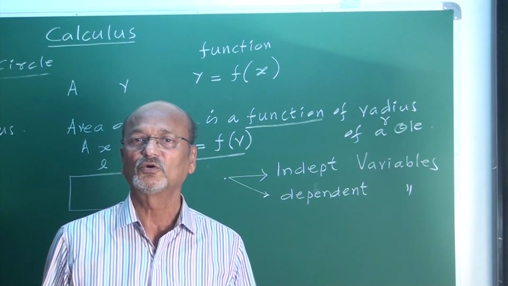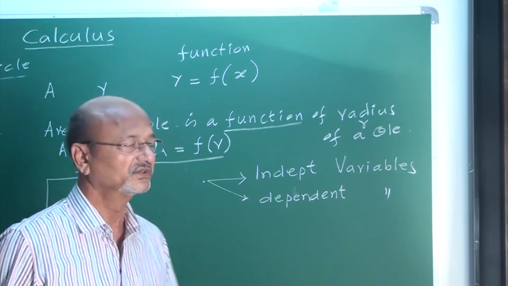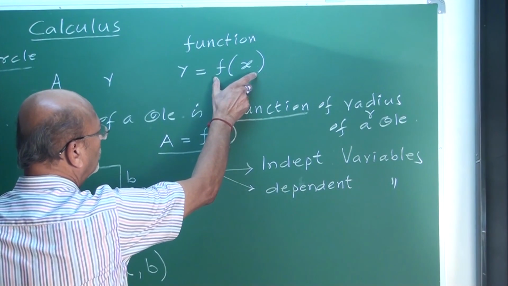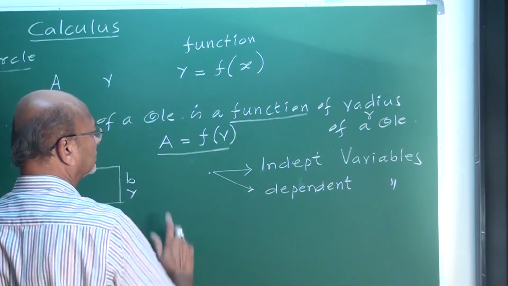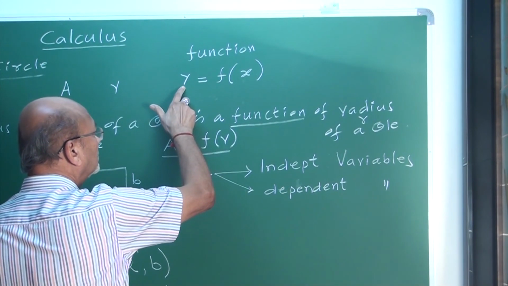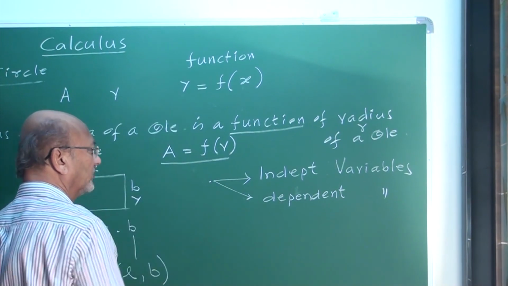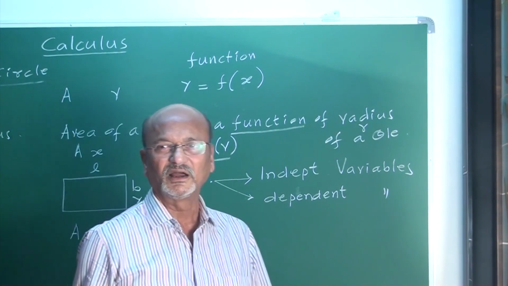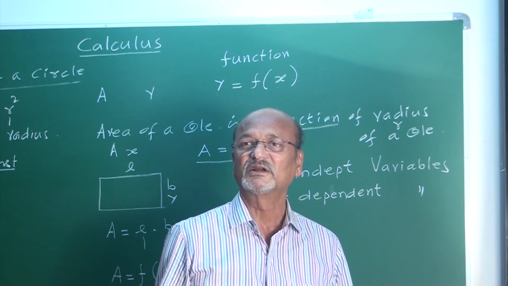Symbol: y equals f(x). It is a symbol to denote a function of x. x is the independent variable. y is the dependent variable. Yes, my friends, it is an important definition in calculus.